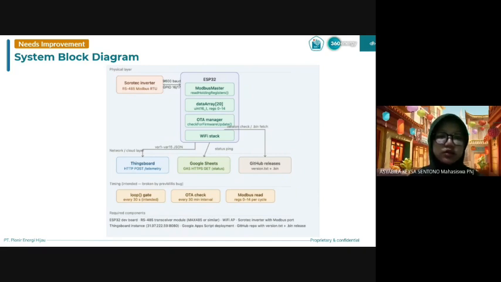The system also supports OTA firmware updates through GitHub releases. This architecture allows remote monitoring, easier maintenance, and automatic firmware updates. Next slide.